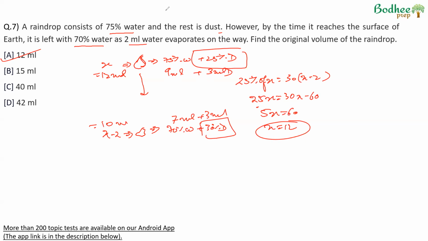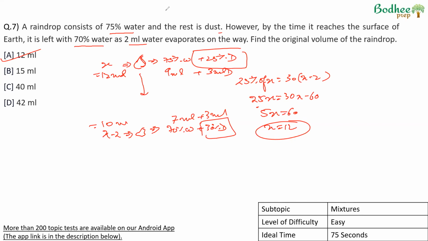Again, while practicing, you would have come across this kind of question where a part is removed and the percentage change is different because the overall value changes. Easy question, should not take more than 1.5 minutes to solve. Ideally, 75 seconds should be good enough to solve the question. Definitely an exam question.